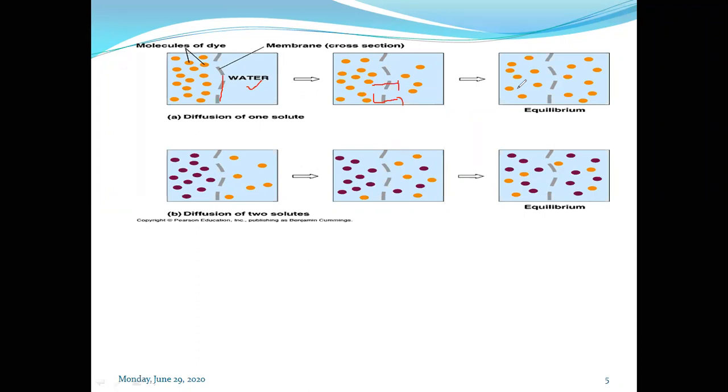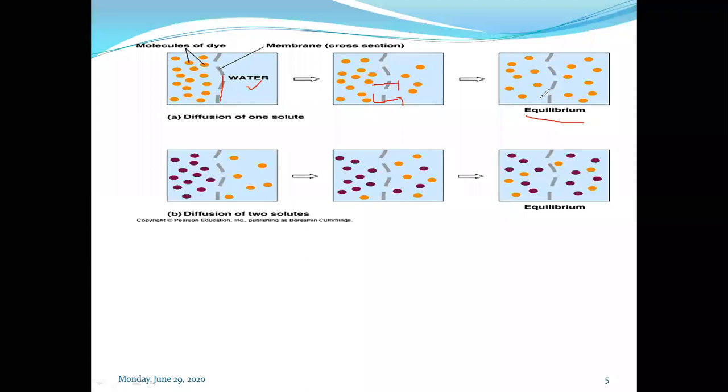Once the system reaches the equilibrium condition, that is, the concentration of the solute present on both sides, the donor compartment and receiver compartment, becomes equal, the process of diffusion stops. Why does the process stop? What is the reason? Diffusion is associated with a concentration gradient.